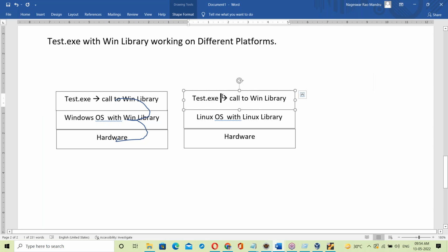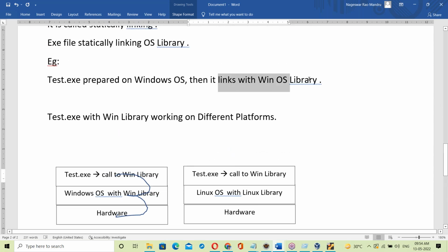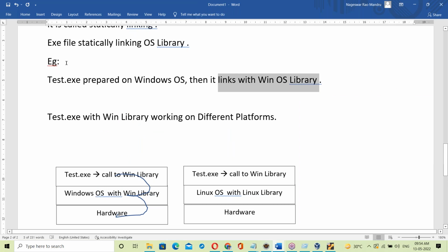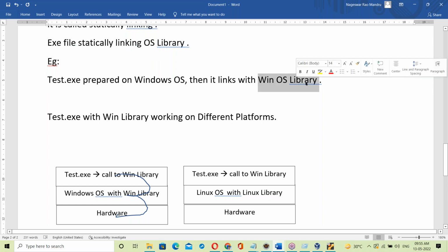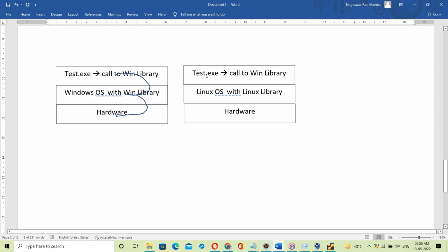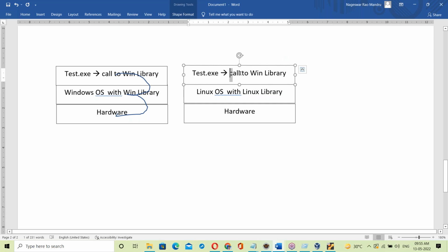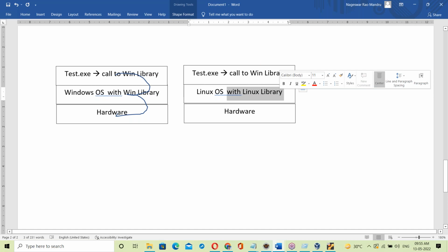Okay, so the same test.exe file is placed on the Linux base. When you try to run it, it will try to call the Windows OS library, because the test.exe file is already linked with the Windows OS library. Since it is linked with the Windows OS library, it will try to call it. Is it available here? It's not available.